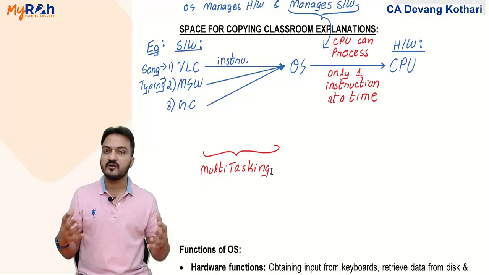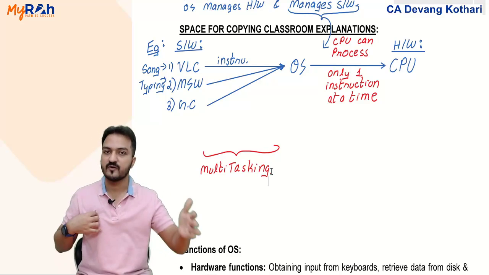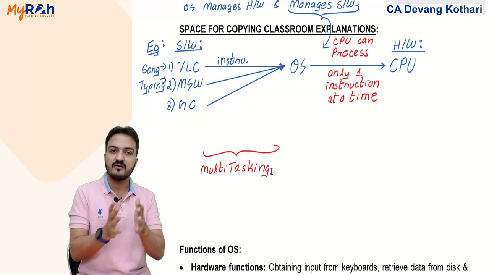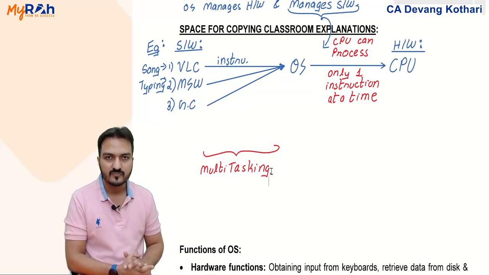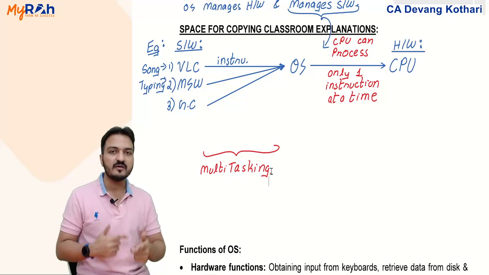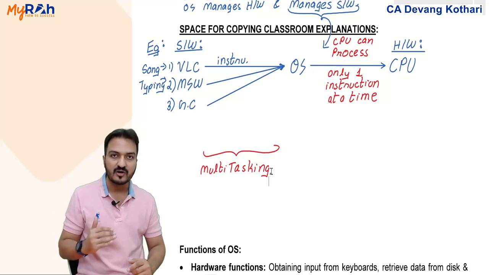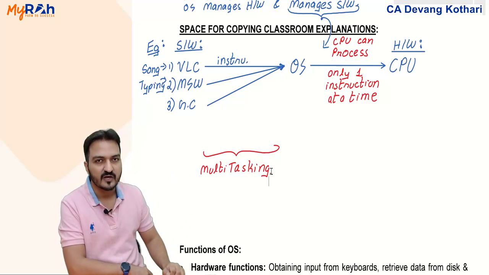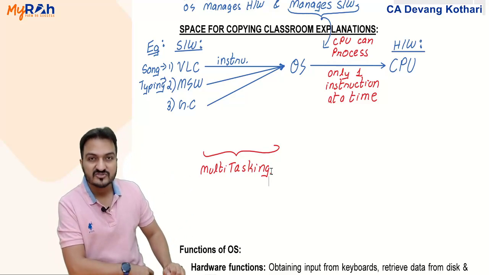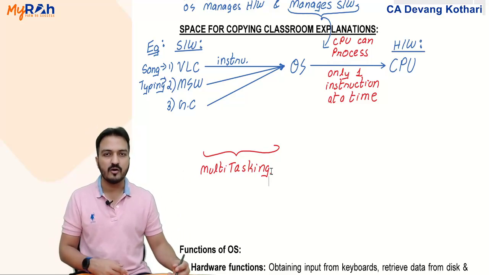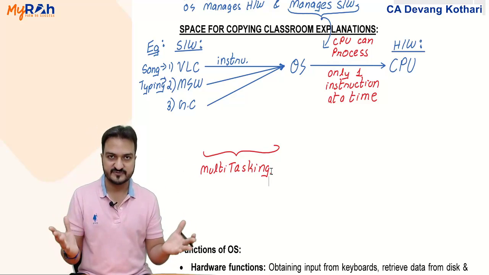The college management will keep shifting the faculty between different classrooms because college management is managing which faculty will conduct their class. Exactly the same is what the operating system does. Operating system will keep moving the CPU between different programs. This ability is called multitasking. Done? Yes. Now, the most important thing which I explain in this diagram here is something called an interface.